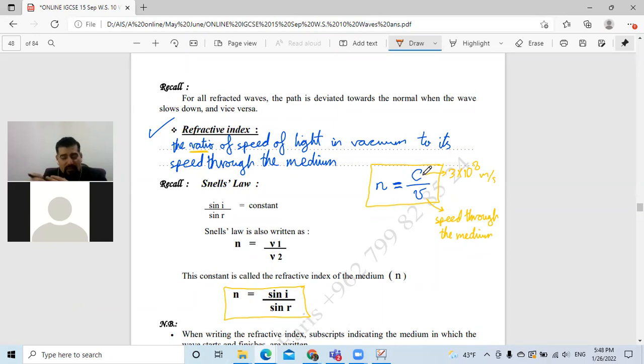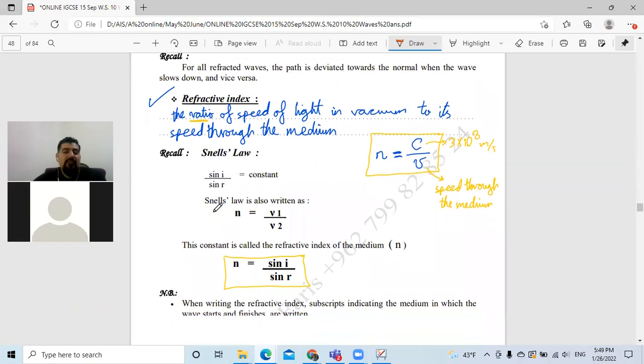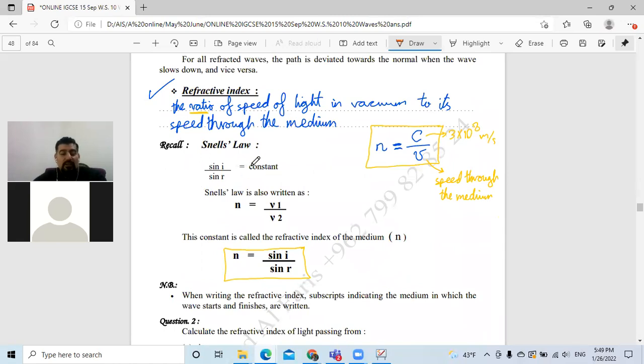C over V, but what we say it? C de la vie. C'est la vie, yes. T is silent in French. C'est la vie, exactly. Okay? C'est la vie. And also we know that the refractive index equals sine I over sine R. Okay, sine I is the angle of incidence over sine R is the angle of refraction.